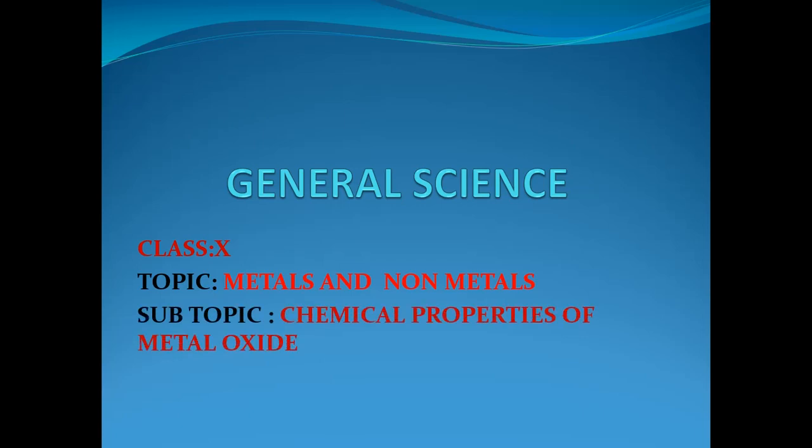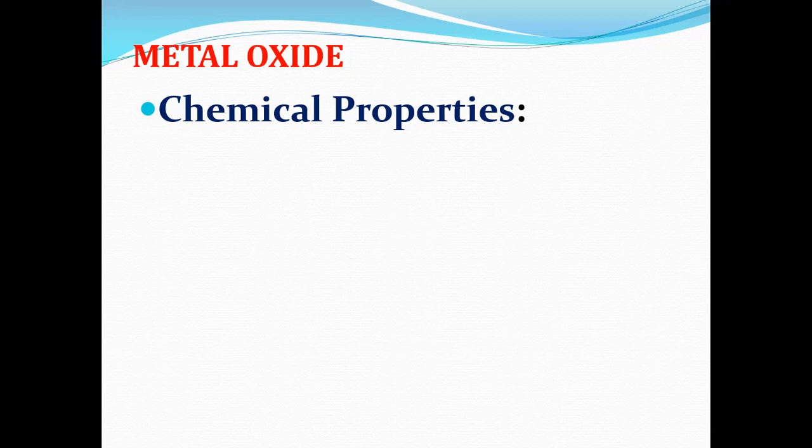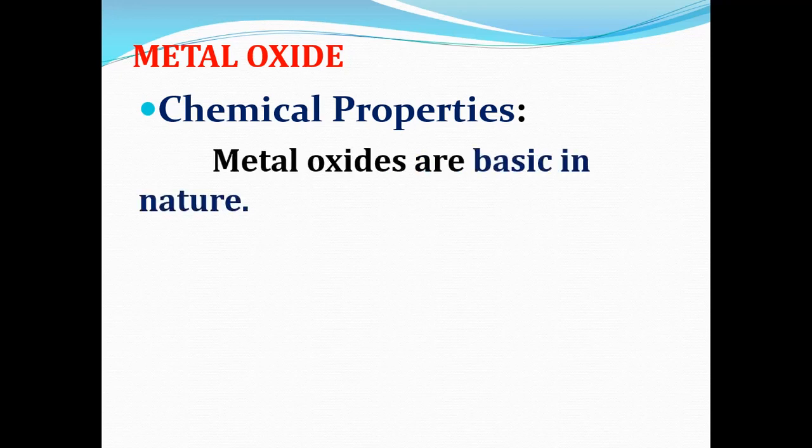Hello children. Last video we have seen about the chemical properties of metals. This video we can see about chemical properties of metal oxide. So, metal oxide chemical properties.